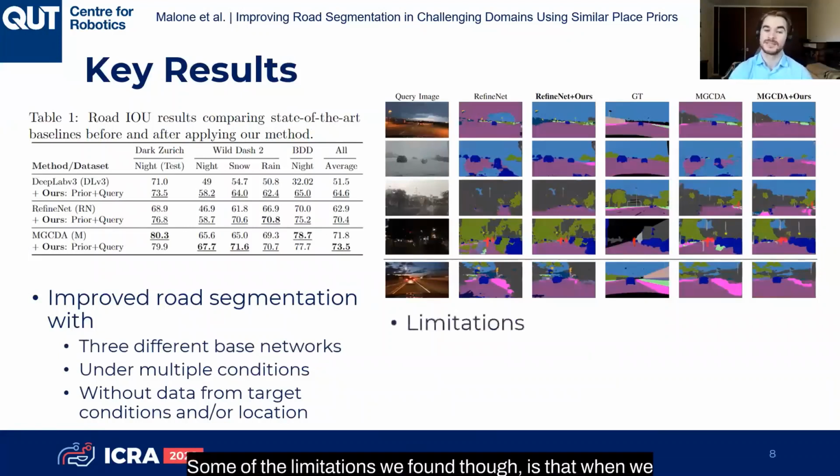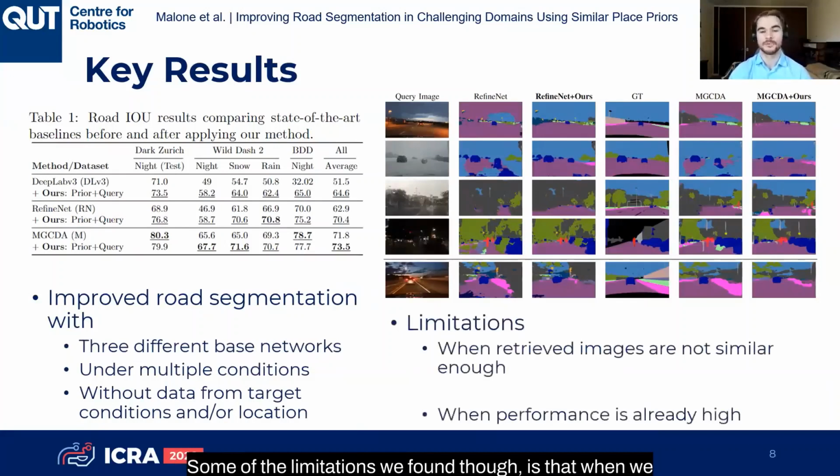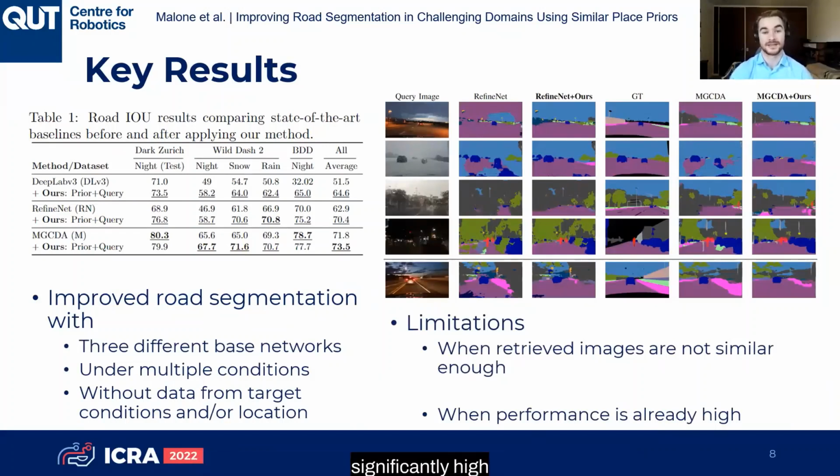Some of the limitations we found, though, is that when we weren't able to retrieve a similar image, this sometimes resulted in erosion or deterioration of classes next to the road, such as the last row in our qualitative results here. We also found that when the performance was already significantly high, we weren't able to improve this even further.